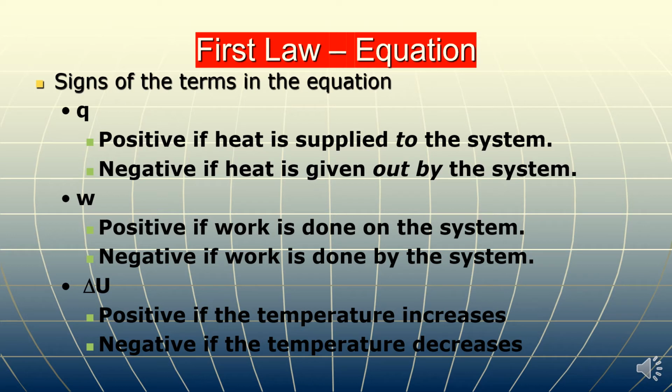When work is done on the system, generally when a gaseous system is compressed by applying high pressure, then work is done on the system, and in this case the sign of W is given positive. And if work is done by the system, which generally takes place in the case of gases when gases expand against external pressure, then the work done by the system is given a negative sign. So these are the sign conventions given for work and heat energies.